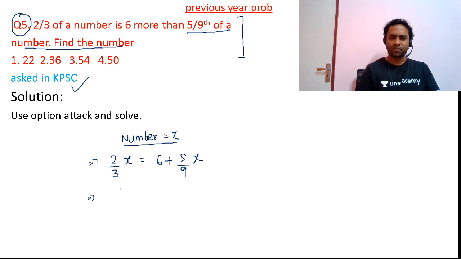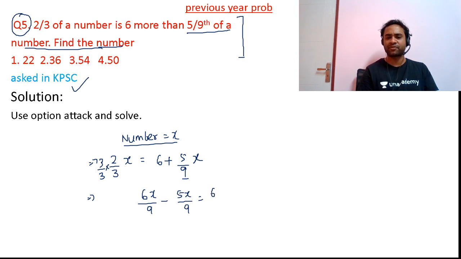Now friends, either you take LCM, or what you can do is multiply by 3 and divide by 3 to make the denominator the same. So 6x by 9, and 5 by 9x will come to this side, is equal to 6. So x by 9 will be equal to 6. So x will be equal to 54.